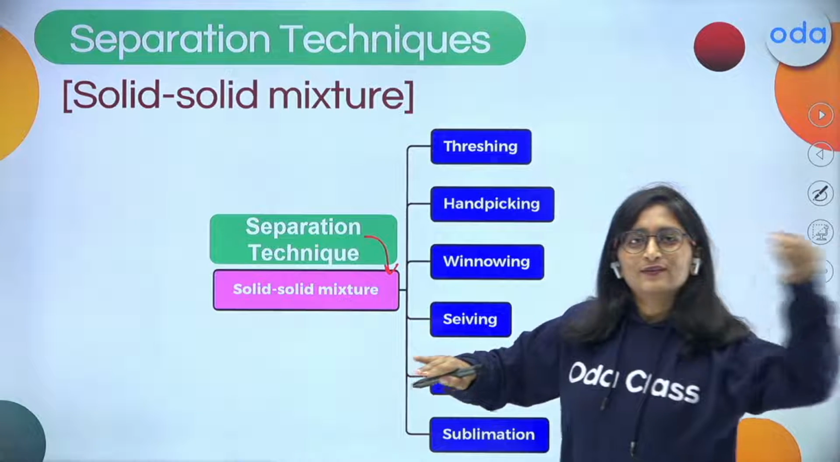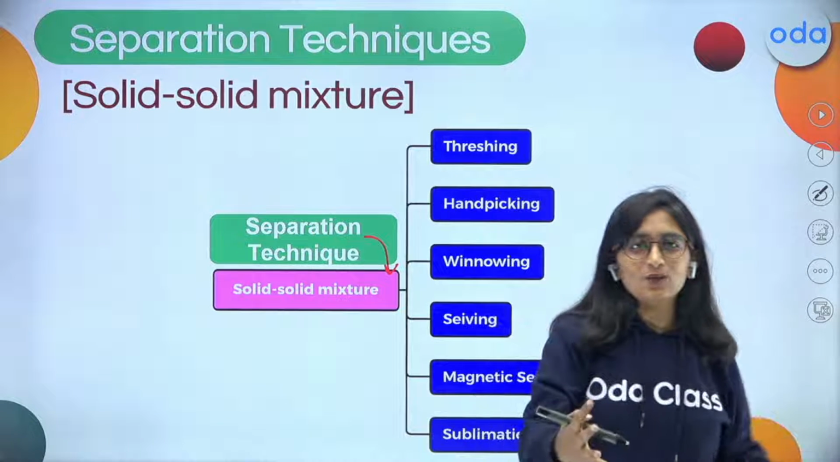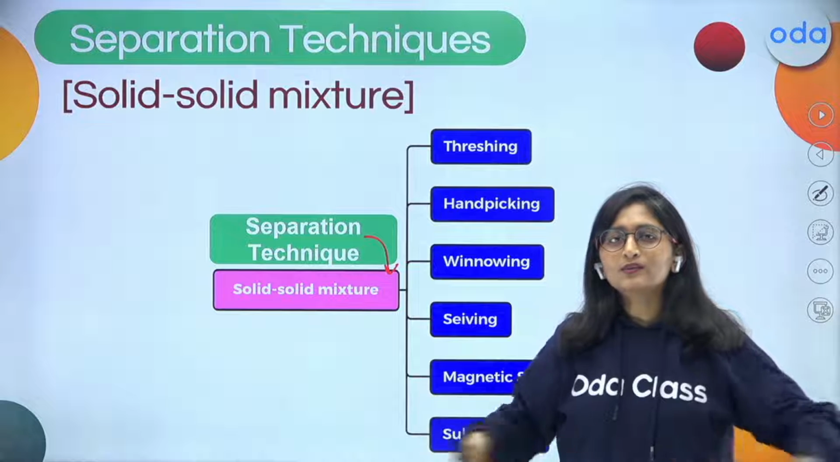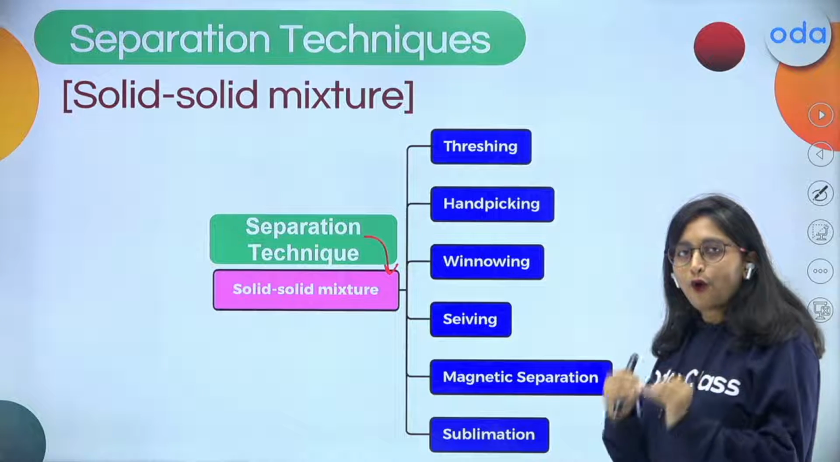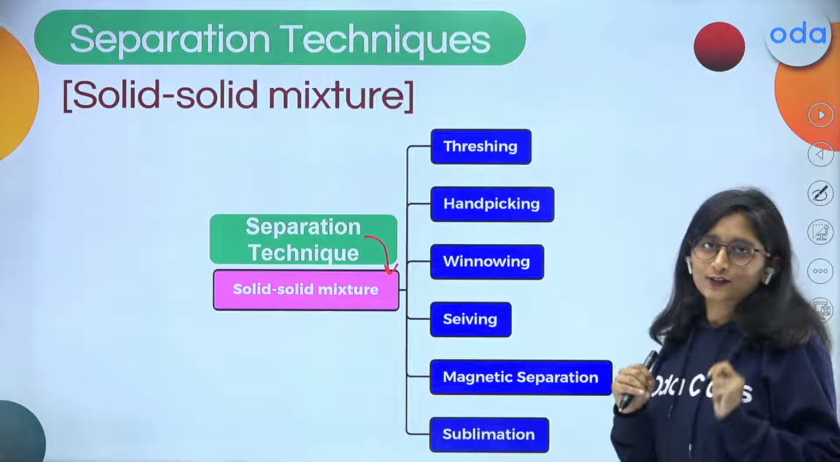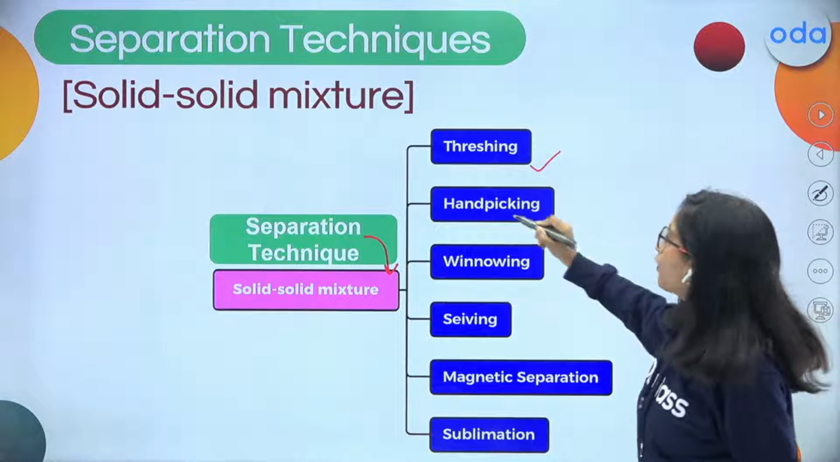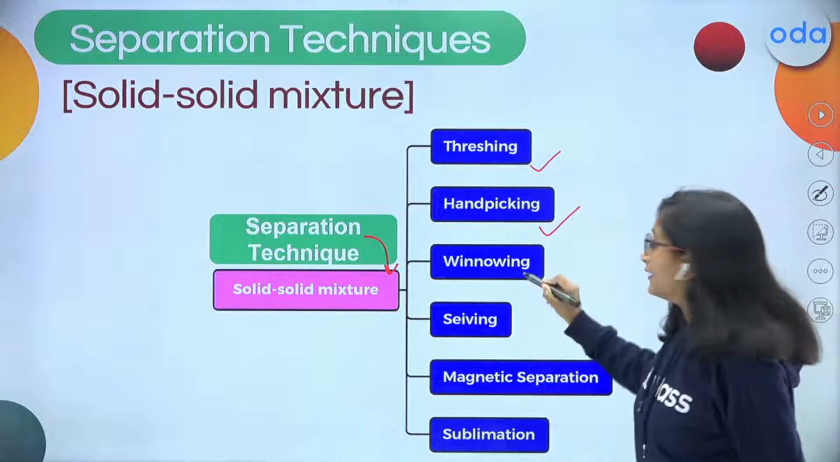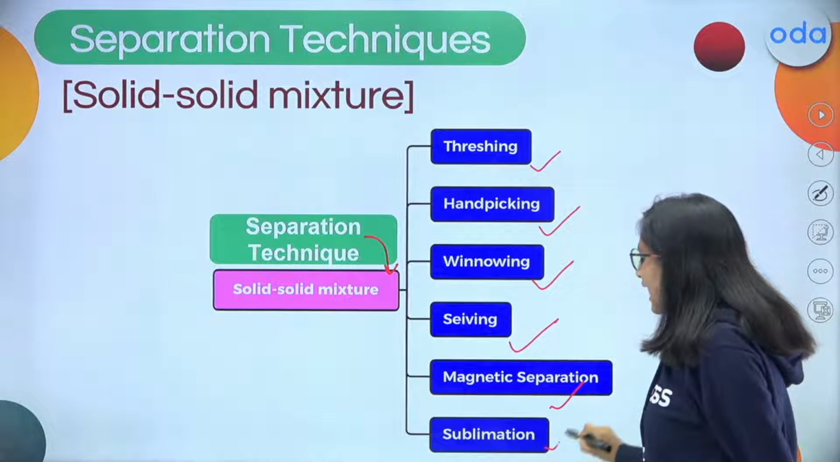The green dye, which will be separated from the white one, the black one, the orange one, the yellow one. So you can separate all those pulses. So there are different techniques that we are going to apply for just separating the solid mixture. The very first thing is the threshing, followed by hand picking, then winnowing, sieving, magnetic separation and sublimation.